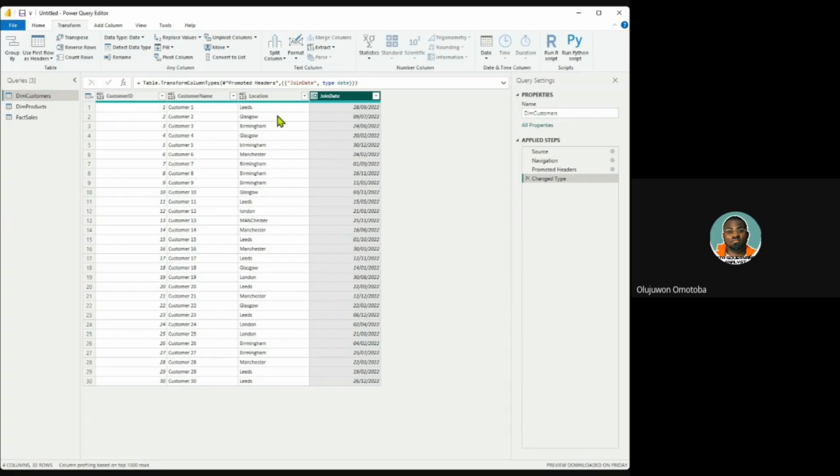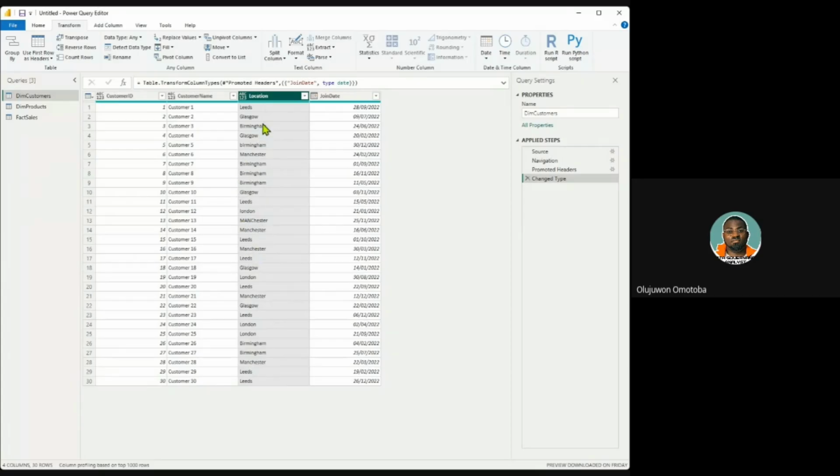Now, let's look into this location. Something is wrong with this location. Can somebody tell me again? I think we can see the summary is that the location alphabets are not standardized. A data entry might have happened where a data entry staff just did an input anyhow. Or maybe these people filled in their information from the internet in a hurry, or do not even care about setting the alphabets correctly. And now let's assume we have so many of them, even more than 30, because we can't be doing it one by one.